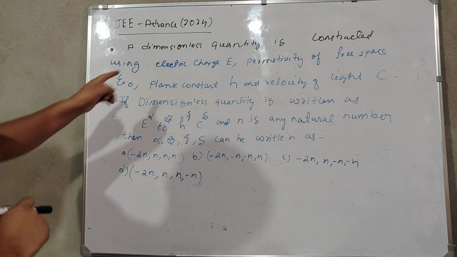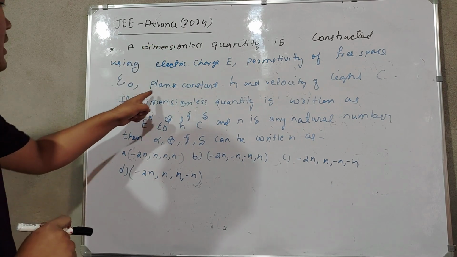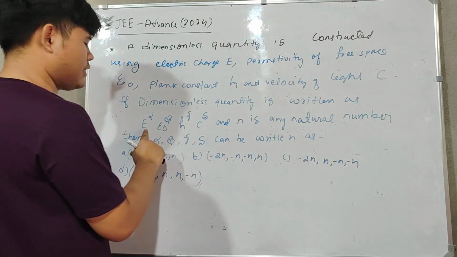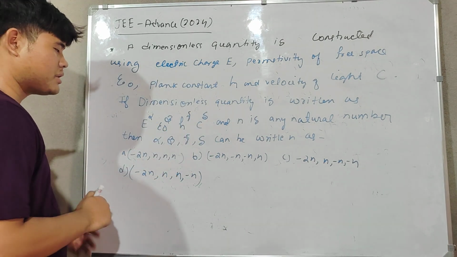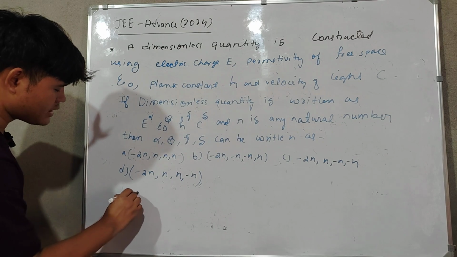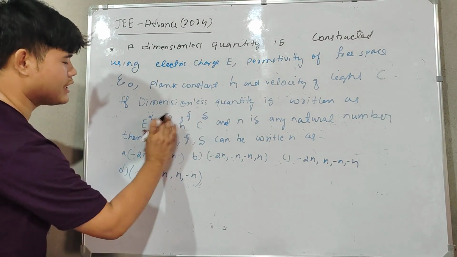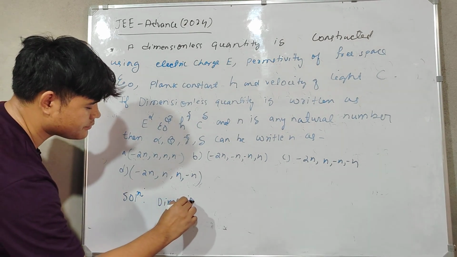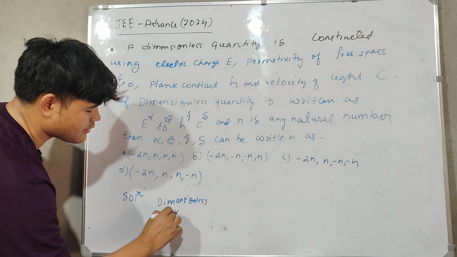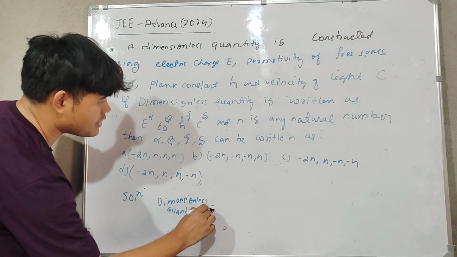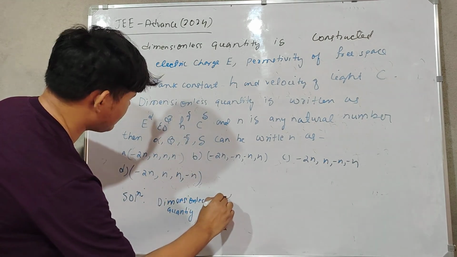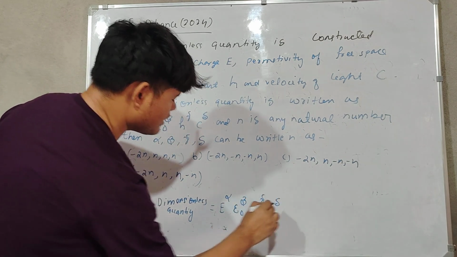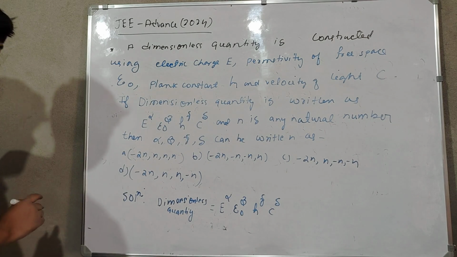Okay, so how will you do this one? A dimensionless quantity is constructed. See, the hint is already given in the question. The dimensionless quantity is written like this: e^alpha, epsilon naught^beta, h^gamma, and c^delta.